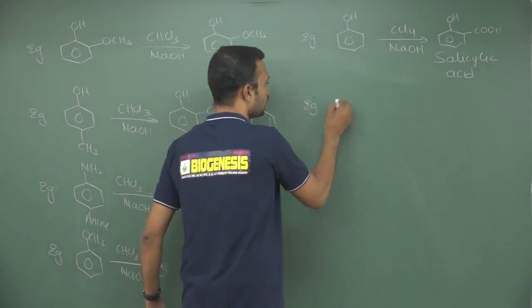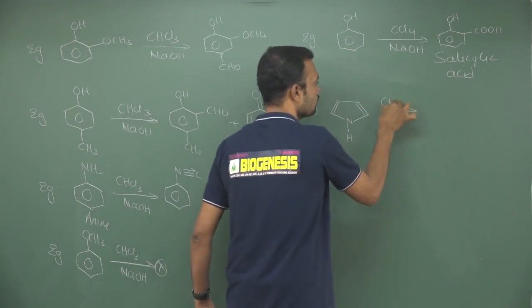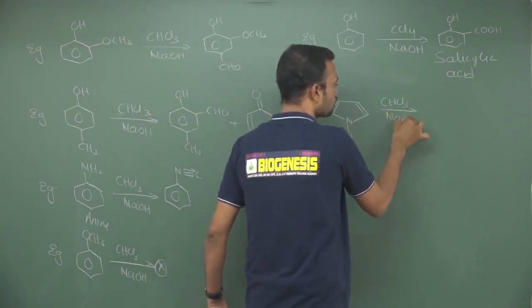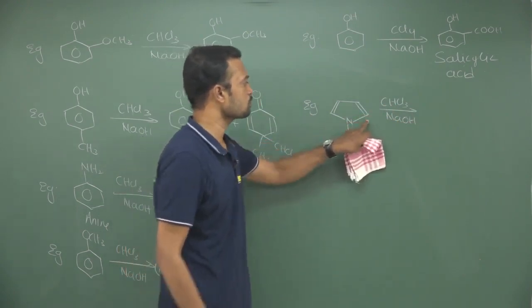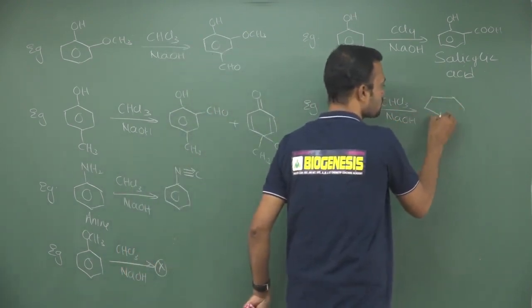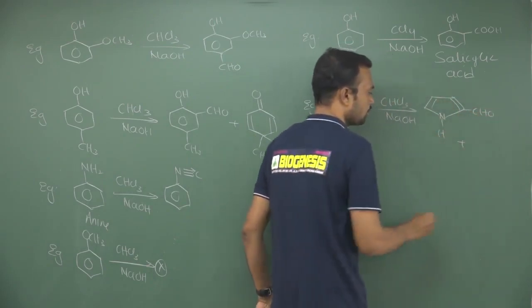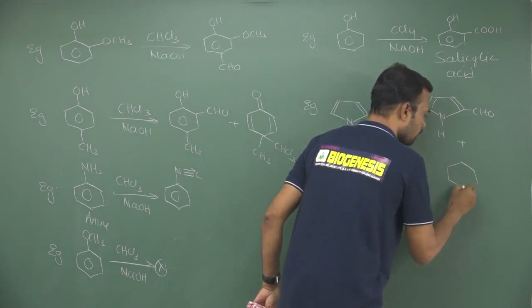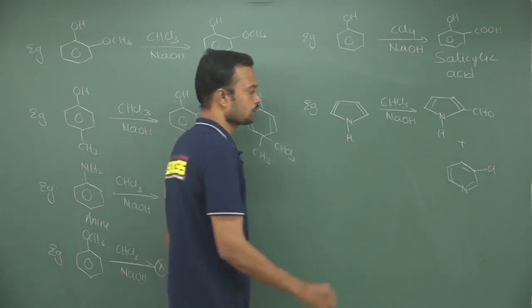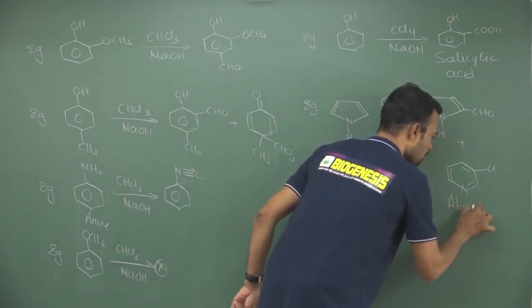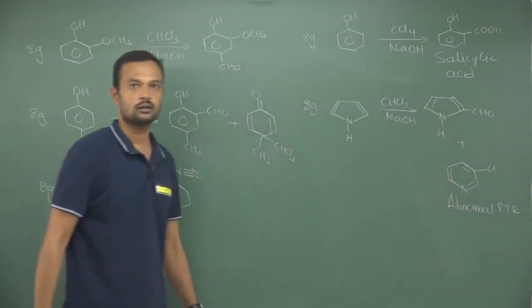Suppose, see, if I take any heterocyclic compounds, pyrrole, heterocyclic compounds also involved in this reaction. So chloroform in sodium hydroxide. Now what is an EAS position for pyrrole here? This is EAS position. Second position with respect to pyrrole. This is formylation product, and very important product, that is called abnormal Reimer-Tiemann reaction, that is heterocyclic ring formation takes place. Okay. So this is called abnormal RTR, abnormal Reimer-Tiemann reaction.